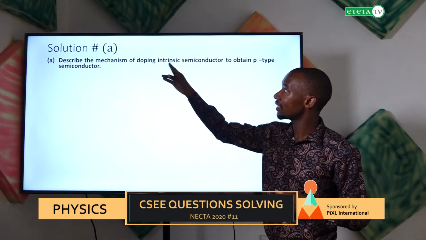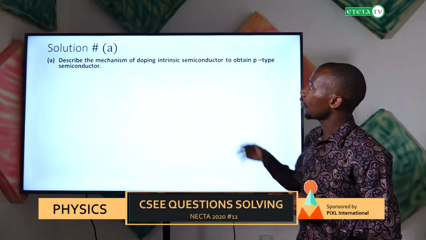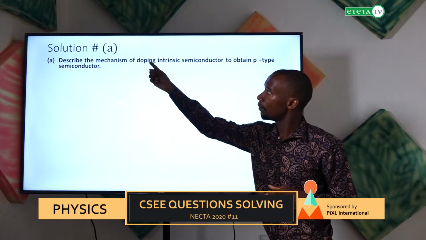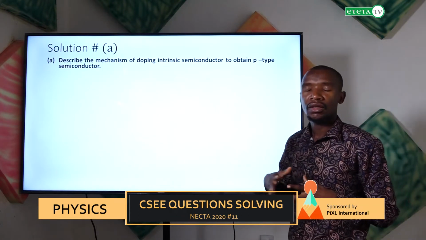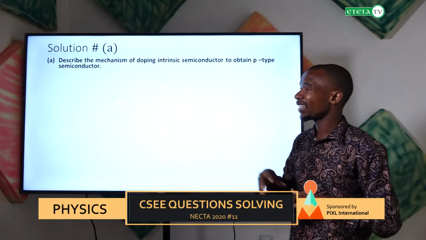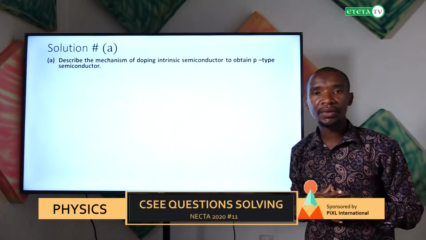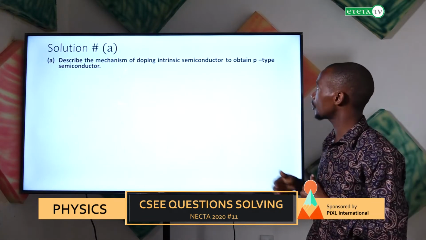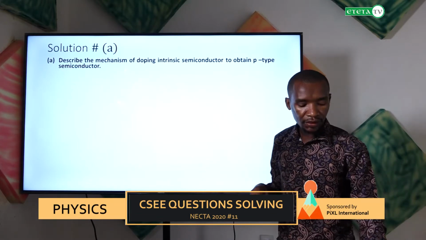Also, what are intrinsic semiconductors. After knowing the meaning of doping in intrinsic semiconductors, you will be able to explain the mechanism of doping in P-type semiconductor. Also, you are supposed to know what is a P-type semiconductor.